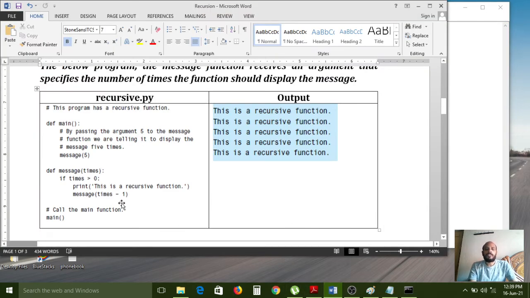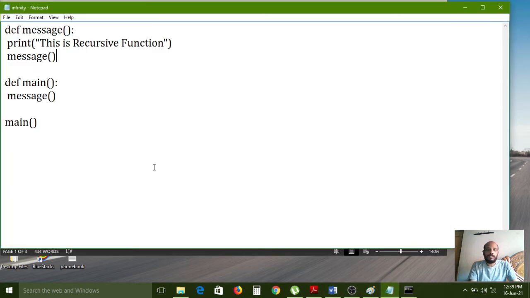In the message function, you need to pass one argument. So while calling it, I am mentioning 5 as the argument. Through the main function, I am calling the message function. Before, we didn't have any number there, but now I want to pass 5 as an argument. After that, with the argument, it will first check whether the message function is available or not. Yes, the message function is available.